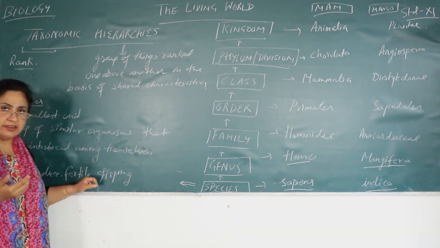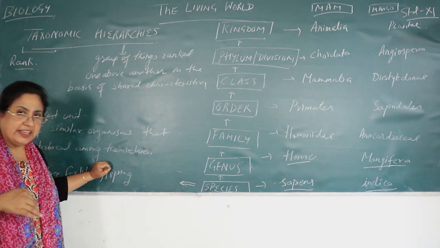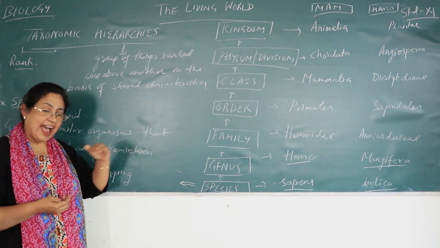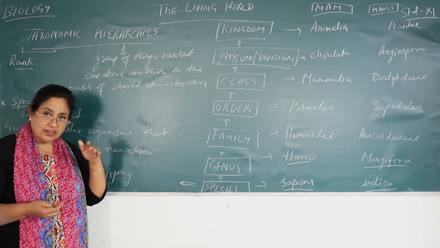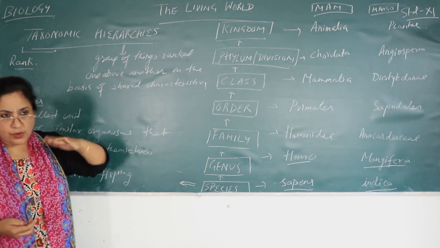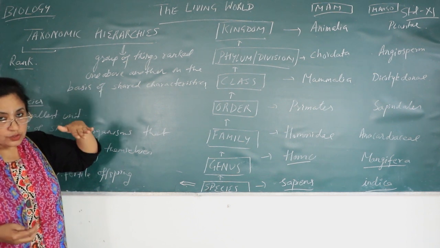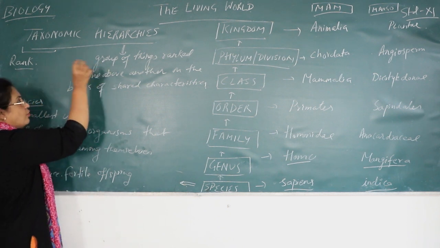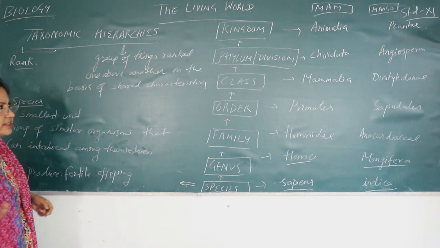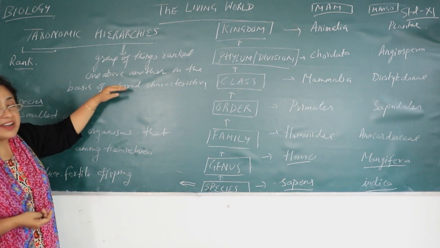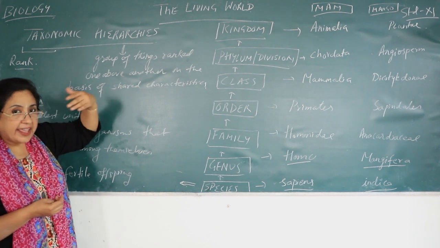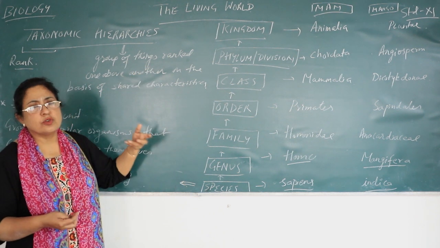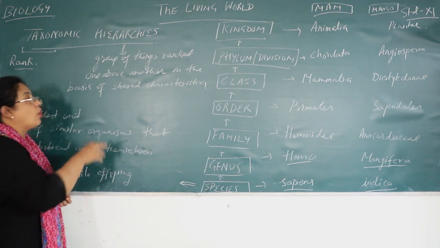Okay, like in many companies, or you just talk about the Indian Army and defense, the various ranks are there. Like you have the second lieutenant, captain, major, colonel. Like this, you have the various rankings. So that ranking is called hierarchy. So hierarchy means where the group of things or organisms are placed one above another. They are ranked one above another on the basis of certain characters. Fine. So that is called hierarchy.